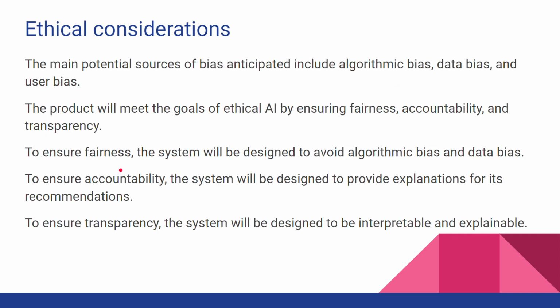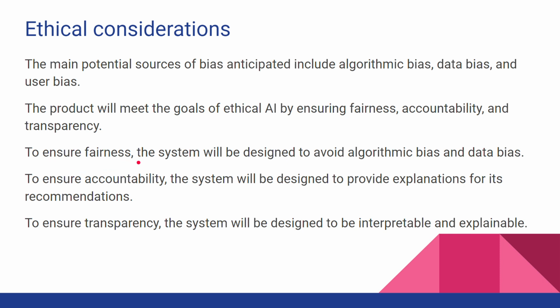Next is the ethical consideration. We need to make sure we avoid any kind of bias. The main potential sources of bias would include algorithmic bias, data bias, and user bias. Now, how do we meet the goal of ethical AI? By ensuring fairness, accountability, and transparency.